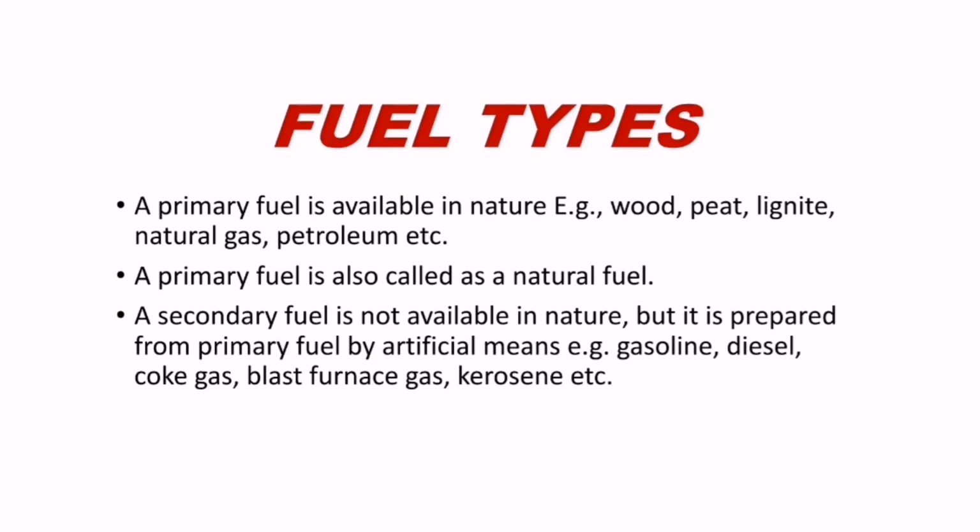Look at this. Fuels are two types: one is primary and the second one is secondary. Primary means natural fuels. Secondary means artificial fuels. Examples of artificial fuels: gasoline, diesel, coke gas, blast furnace gas, kerosene. These all are produced from the natural fuels.